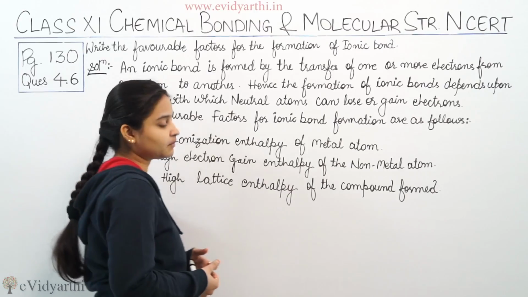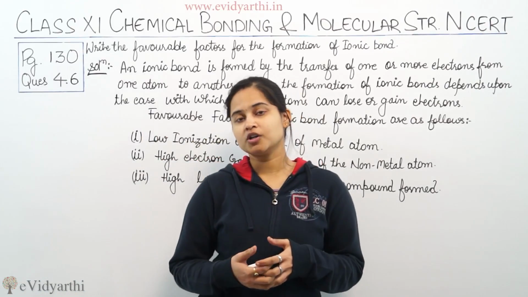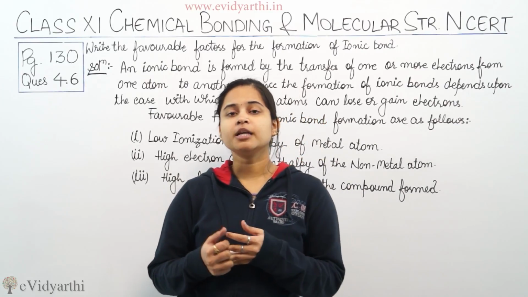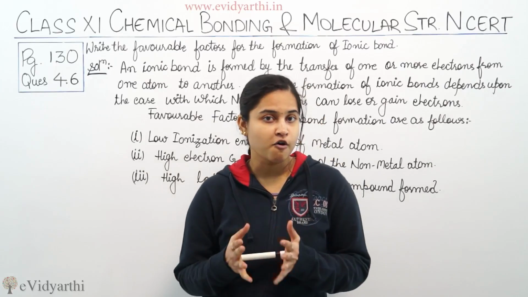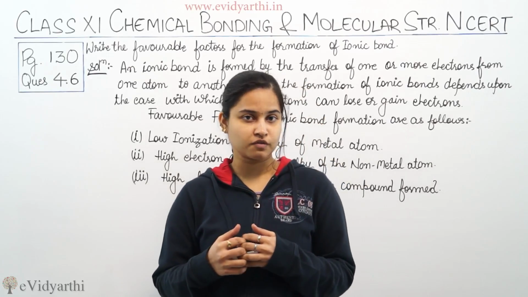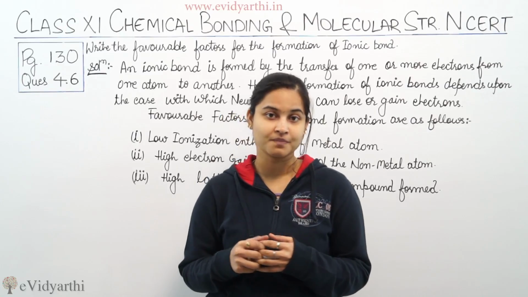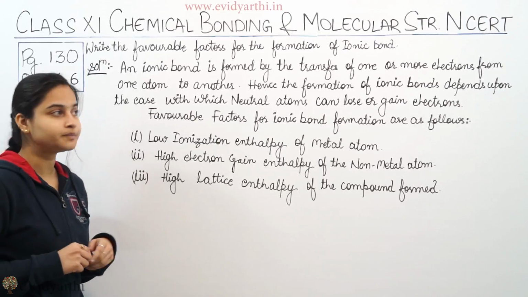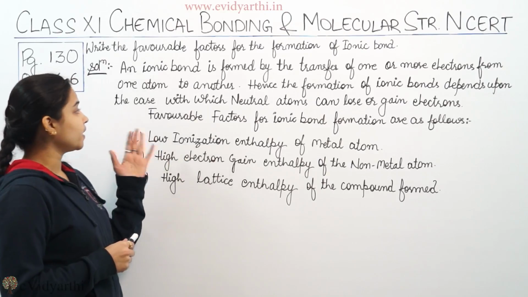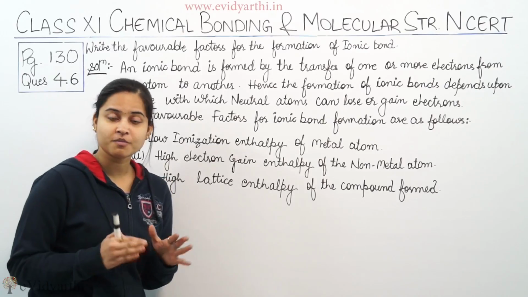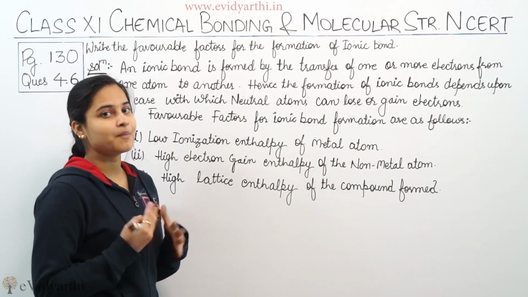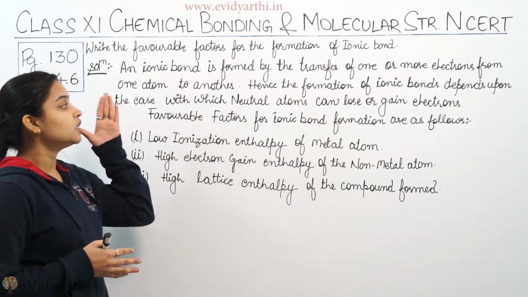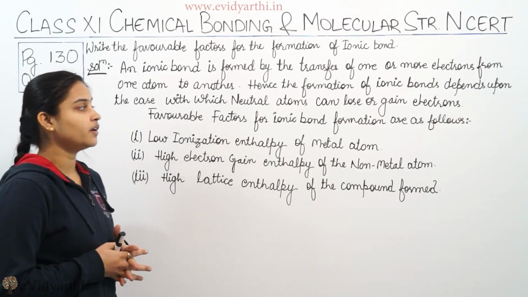First of all, tell me what an ionic bond is. How is an ionic bond made? किस तरह से ionic bond बनता है? See, an ionic bond is formed by the transference of valence electrons from one atom to another atom. ठीक है, so please have a look over here. An ionic bond is formed by the transfer of one or more electrons from one atom to another atom. Hence, the formation of an ionic bond depends upon the ease with which the neutral atoms can lose or gain electrons.